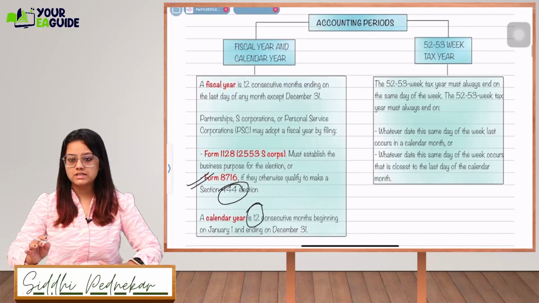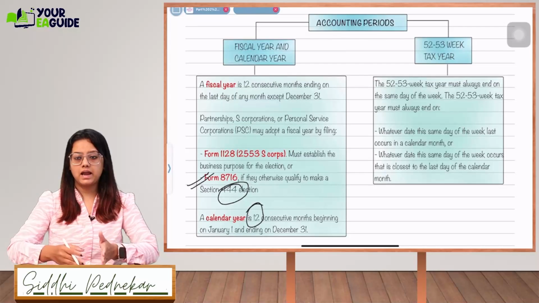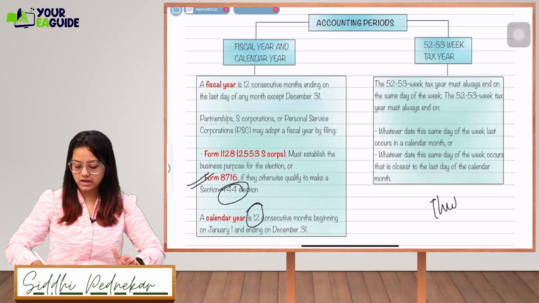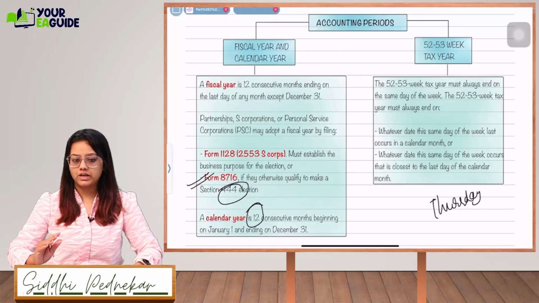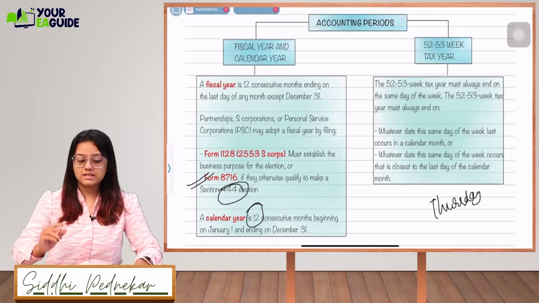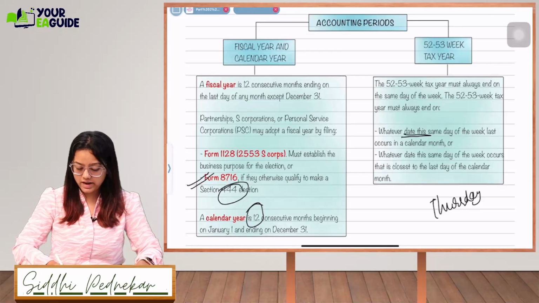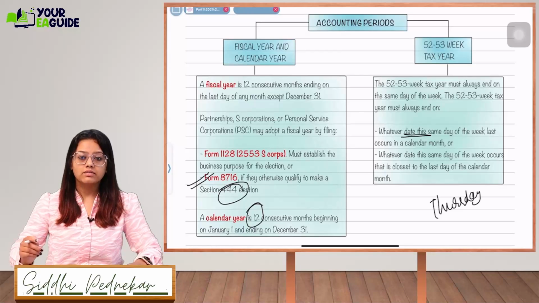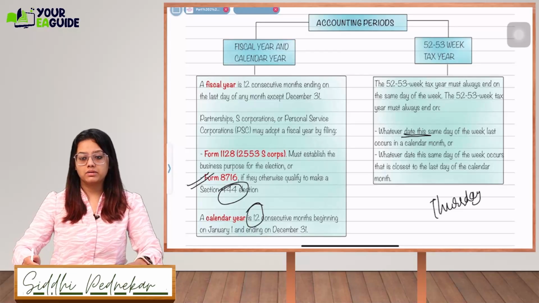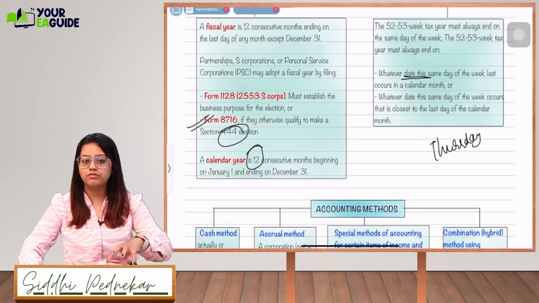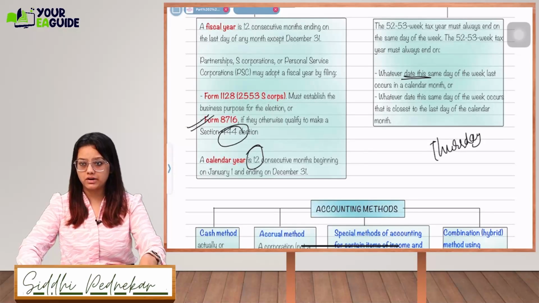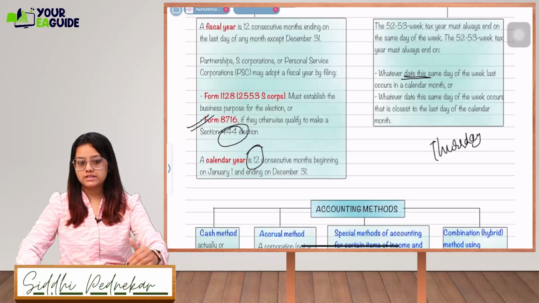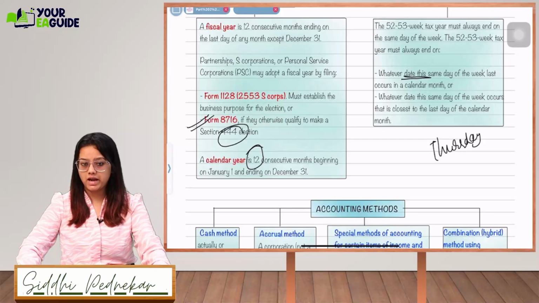A 50 to 53 week year means, let's say, every year on the last Thursday we are ending our financial year. So the day is fixed: the year ends on whichever date the same day of the week last occurs in the calendar month, or the date that is closest to the last day of the calendar month. Just take one example. Let's say every year we end our accounting period on Thursday, so next year also, whatever is the last Thursday, we will end it there.